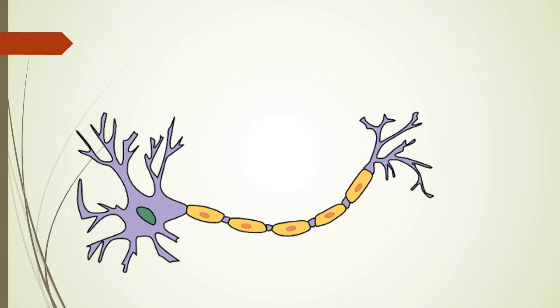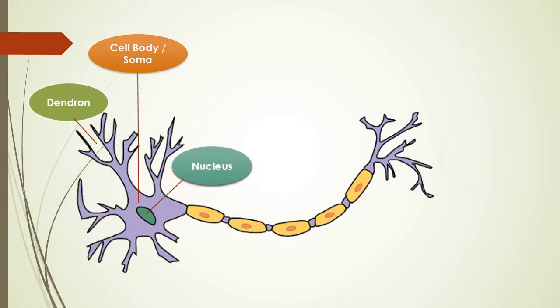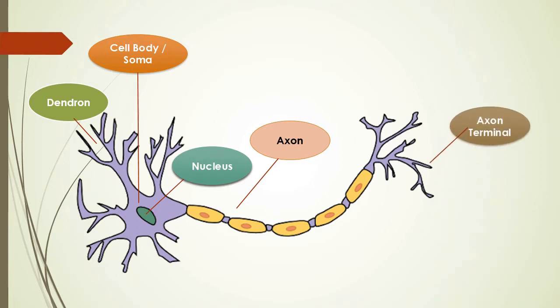So, this is what? Neuron, the unit of the nervous system, made up of the cell body or soma, nucleus, small processes, dendron or dendrites, and a long process, the axon, with the axon terminals or axon terminal knobs with the synapses, the synaptic vesicles, and the myelin sheath, the covering.